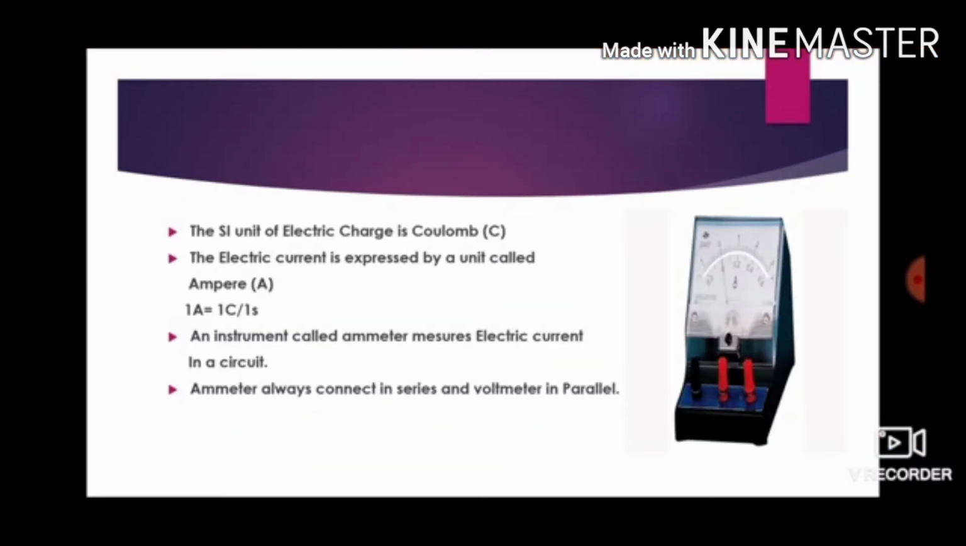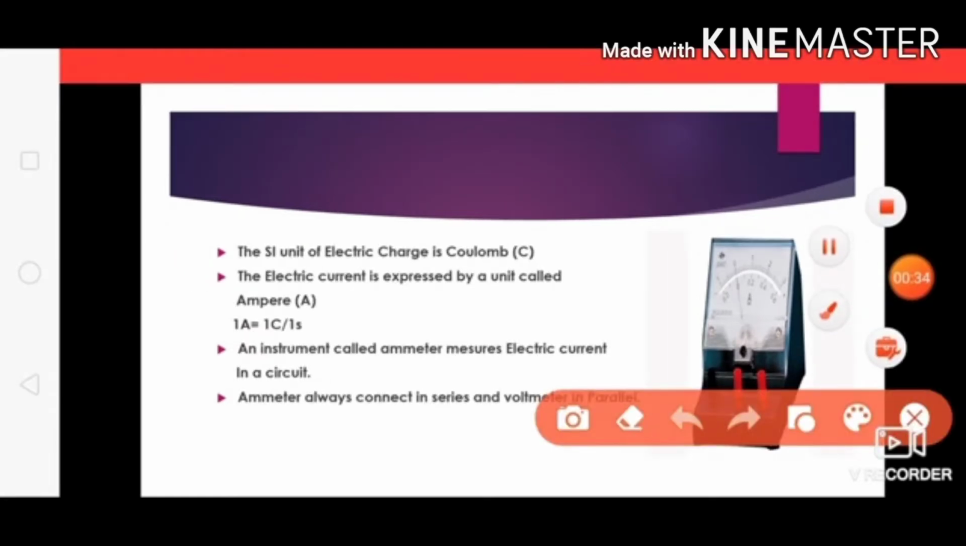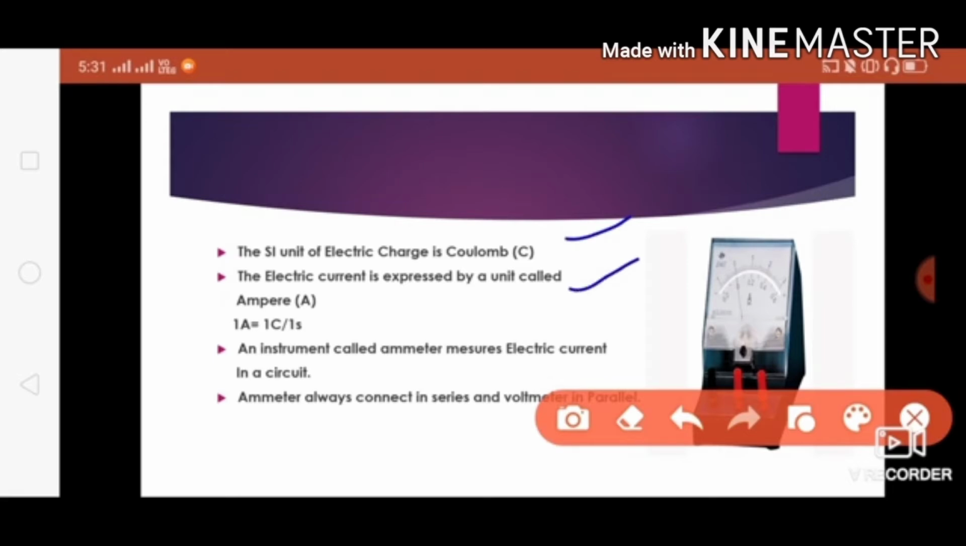Next we'll study what is the SI unit of electric charge and what is the SI unit of electric current. The SI unit of electric charge is coulomb. The electric current is expressed by a unit called ampere. Let us define 1 ampere. 1 ampere is equal to 1 coulomb per 1 second. That means we can say 1 ampere when 1 coulomb of charge is flowing in 1 second.